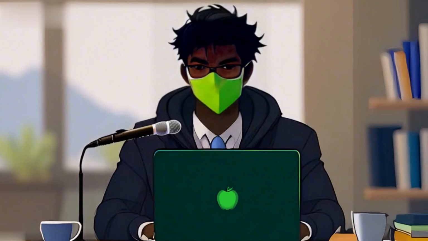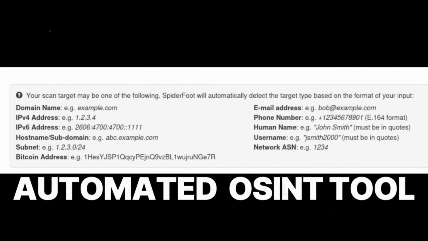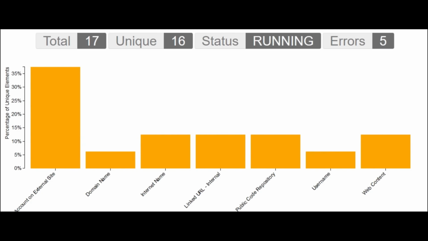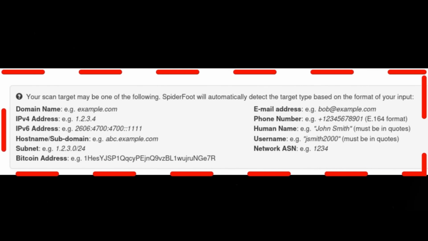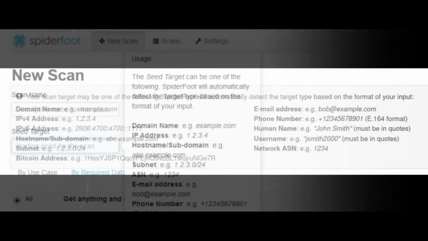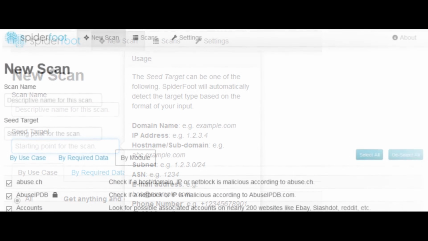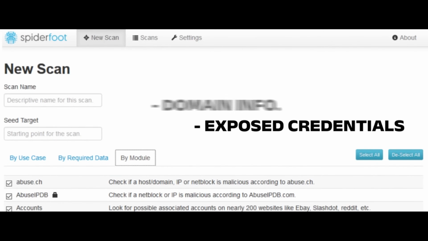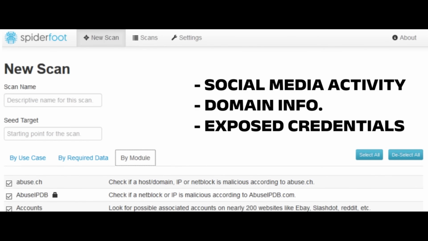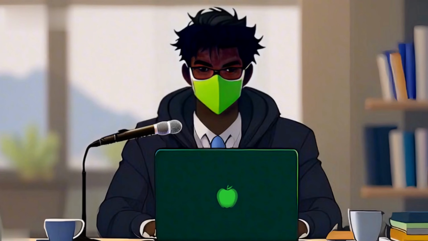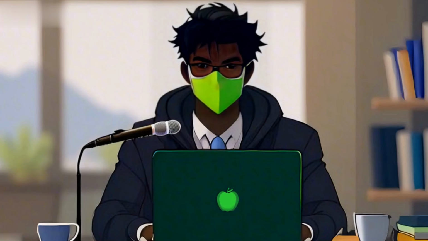But OSINT isn't just about maps. Sometimes it's about automation. That leads to our next tool, which is SpiderFoot. It is an automated OSINT tool that collects a wide variety of information about a target from dozens of data sources, including IP addresses, domains, emails, and usernames. How it works is you can configure SpiderFoot to scan for specific types of data. You can ask for exposed credentials, domain information, social media activity, or even data breaches.